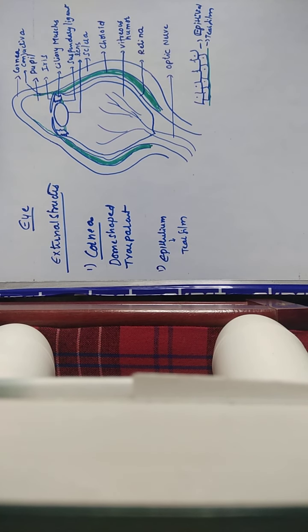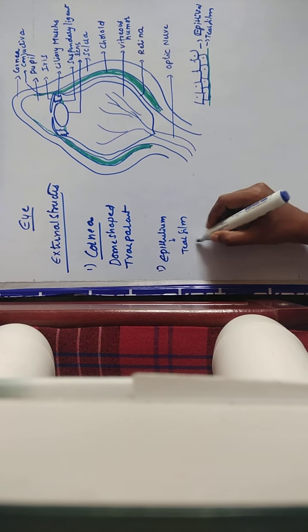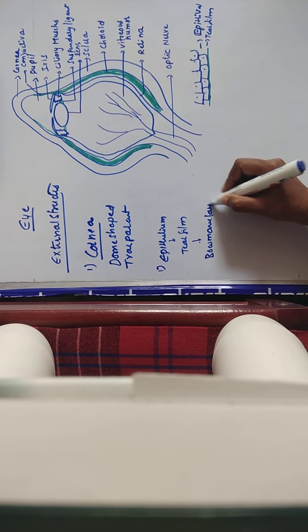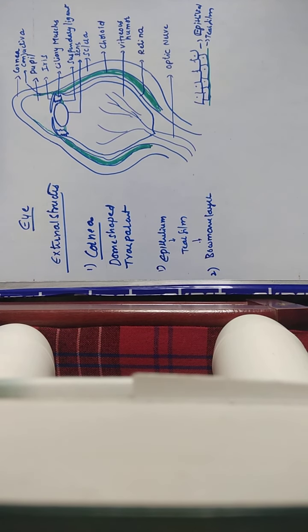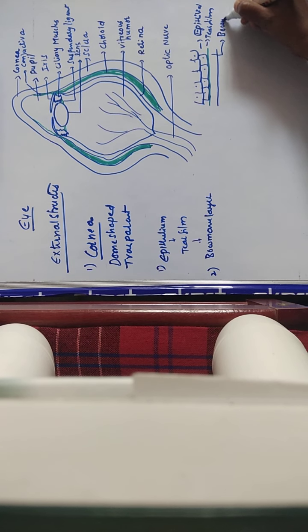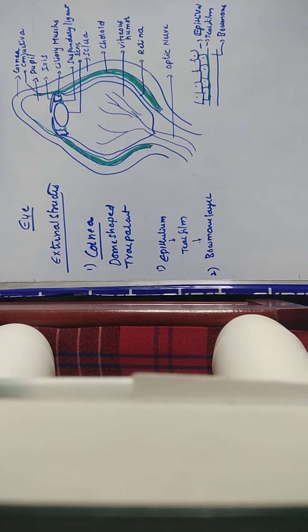Next to the epithelial cells you have the next layer, called Bowman's layer. This is the second layer of the cornea, Bowman's layer. What is the use of Bowman's layer? It gives the cornea the ability to heal from injury.